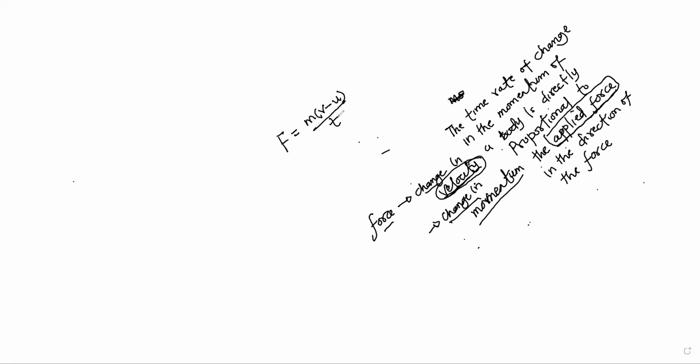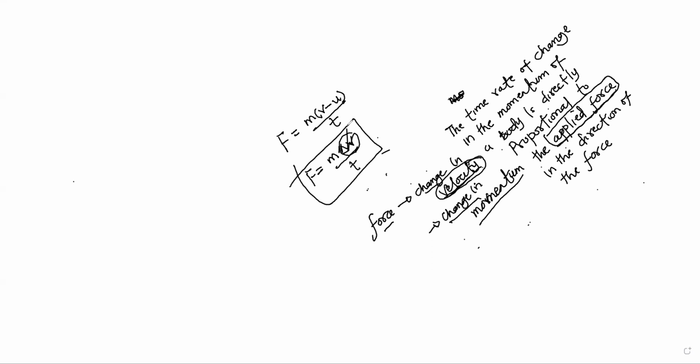Or you say what? Force equals m times change in velocity all over time. What this means is that applying force on a body will change the velocity of the body.